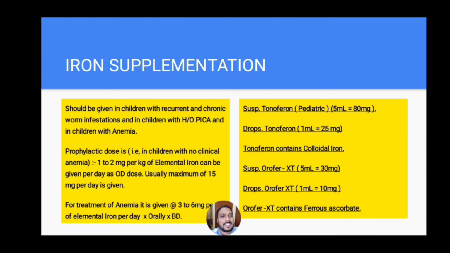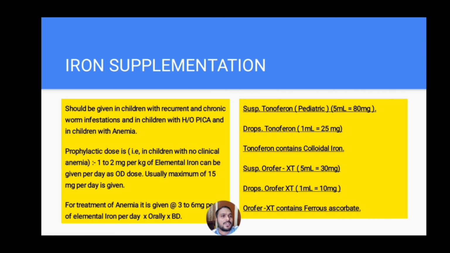If the child has clinical anemia, it can be given at a therapeutic dose of 3 to 6 mg per kg of elemental iron per day orally, and it can be given twice a day. And iron is available in the form of suspension Tonoferon and drops Tonoferon. Tonoferon contains colloidal iron. Suspension, each 5 ml of the suspension contains 80 mg, and drops, each 1 ml of the drops contain 25 mg of colloidal iron.